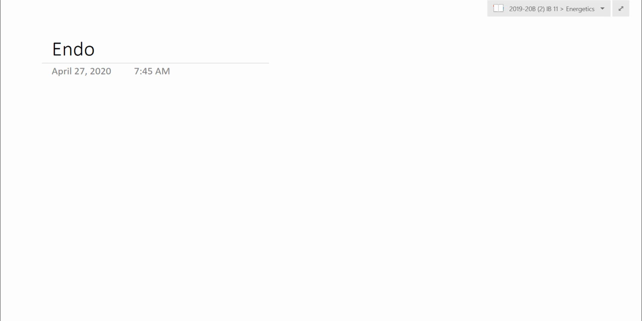Morning, everyone. So today we're going to start a little bit into our last chapter in IB 11, which is Unit 5 on energetics. If you can start a fresh new page here, let's start. So Unit 5, we're going to look at the energetics of reactions.